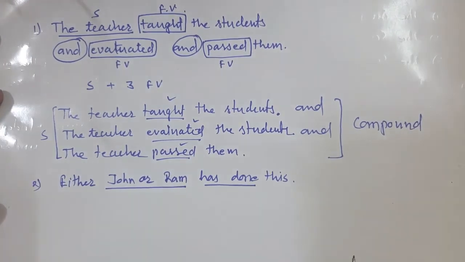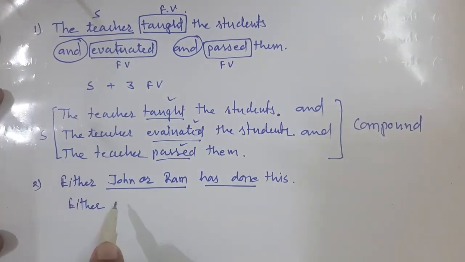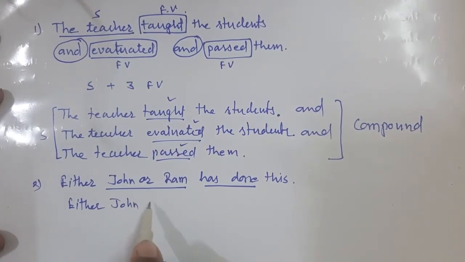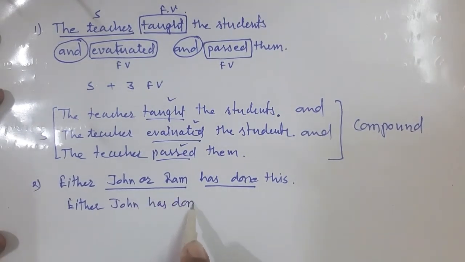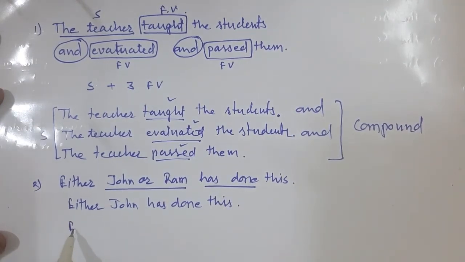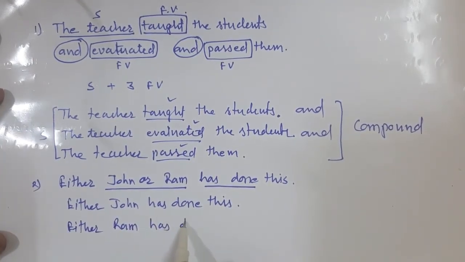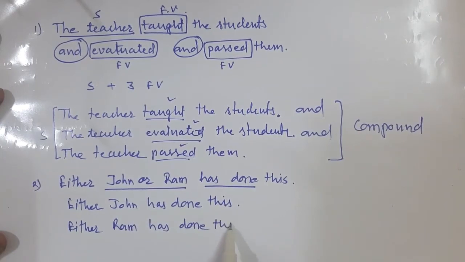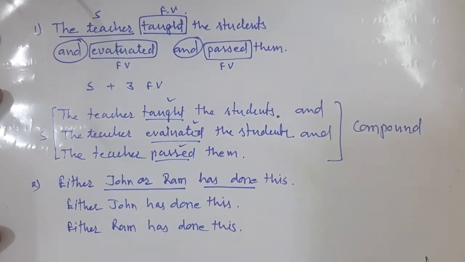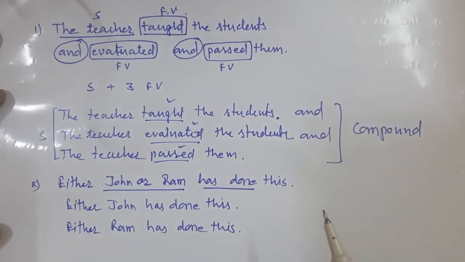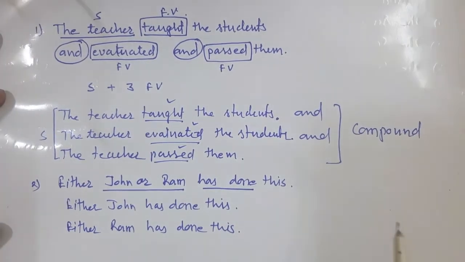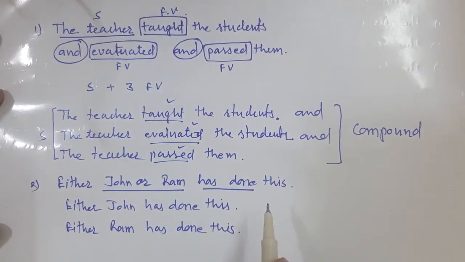But actually the sentence may be like this: either John has done this, or Ram has done this, and both sentences make sense. So what is this sentence?